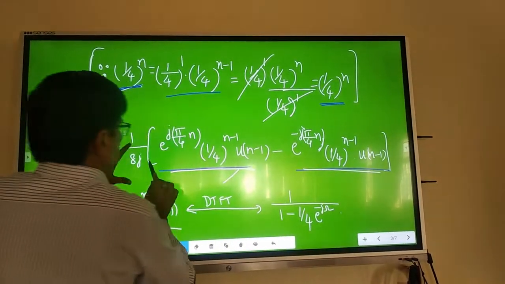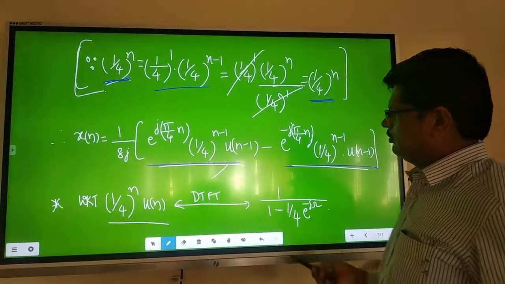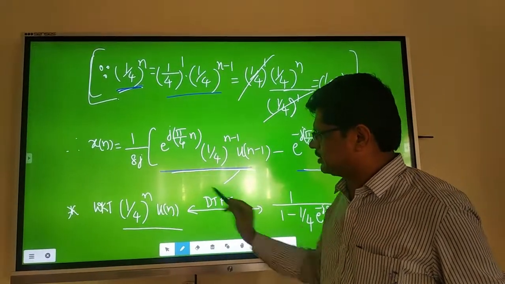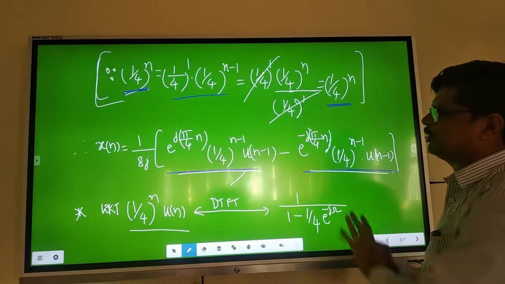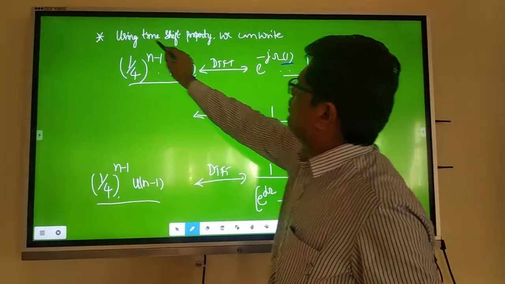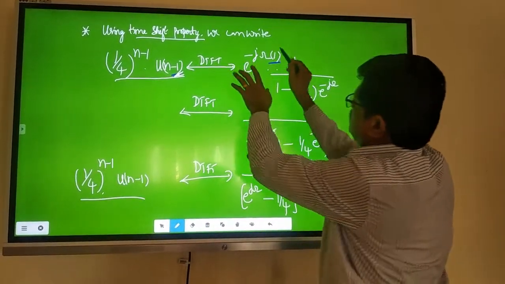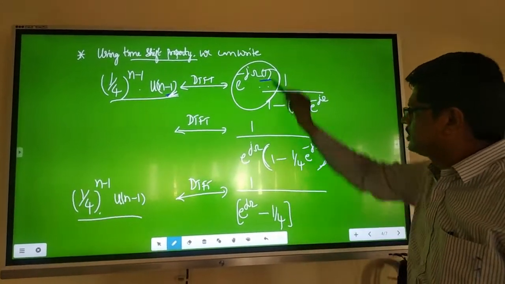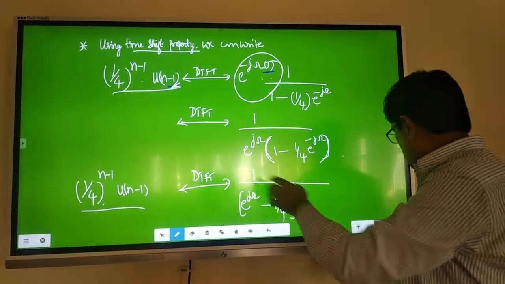Now split this: x of n is equal to 1 by 8j into one term minus e power minus j theta into the other term. Then we know this. I want u of n minus 1 into 1 by 4 to the power n. First I know this: the DTFT of u of n, the normal sequence, is 1 by 1 minus alpha into e power minus j omega. I want u of n minus 1. Using the time shift property, we can write this as e power minus j omega into that shift. This is a property, right? We know this: 1 by 1 minus alpha into e power minus j omega. Simplify this, you will get 1 by e power j omega minus 1 by 4.